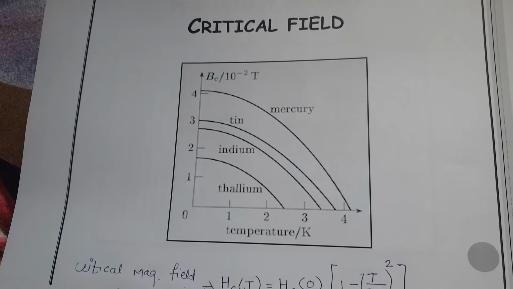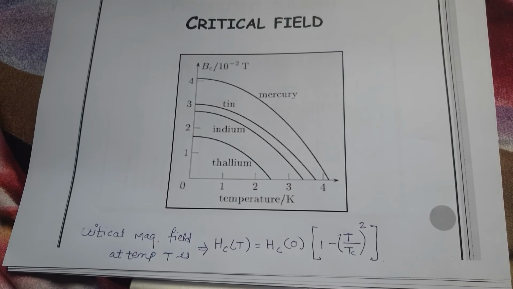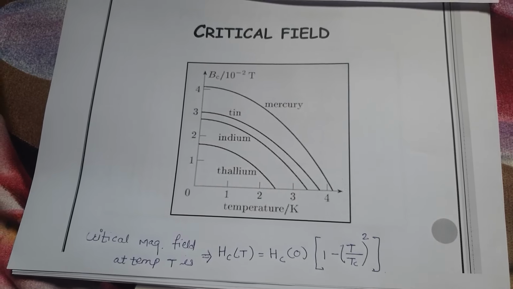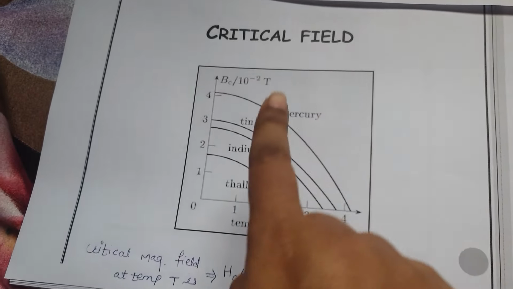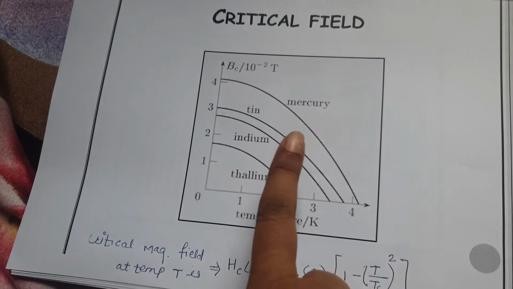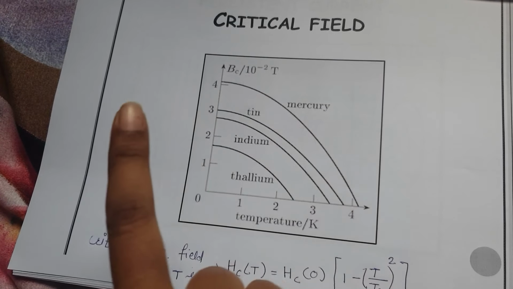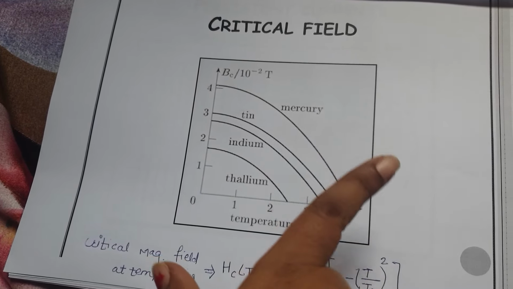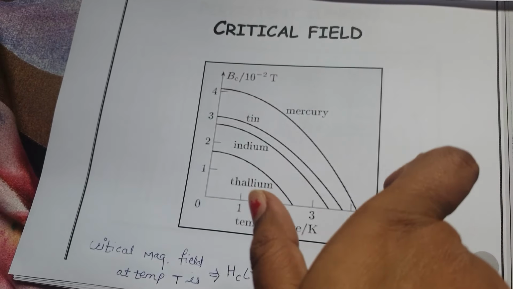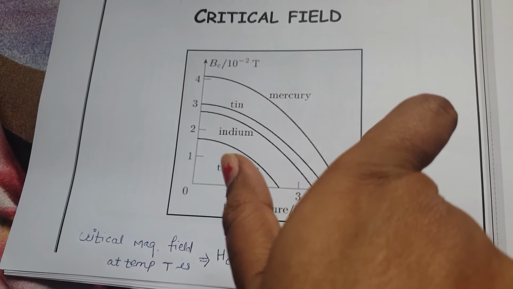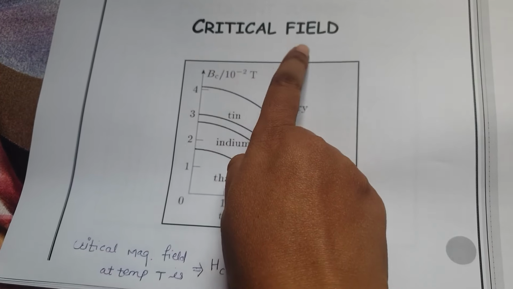Now next we'll see critical field. What is critical field? Actually, critical field is when we place a superconductor in the increasing magnetic field. When we place a superconductor in an increasing magnetic field, then at a particular magnetic field, the superconductivity of the superconductor vanishes and it comes to the normal state. So that particular magnetic field, where superconductivity of the superconductor vanishes, is called the critical field.